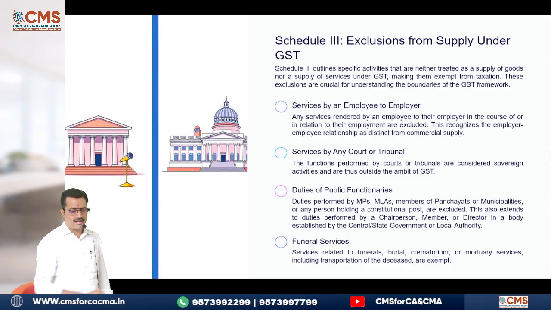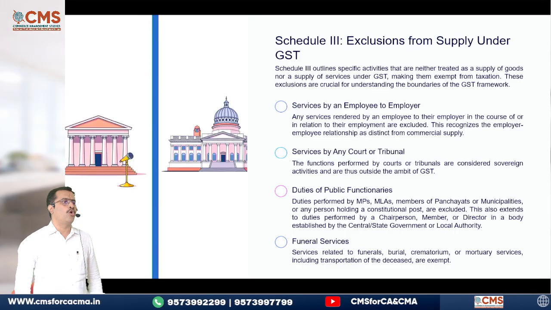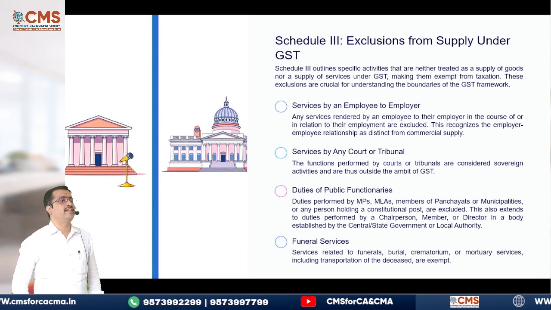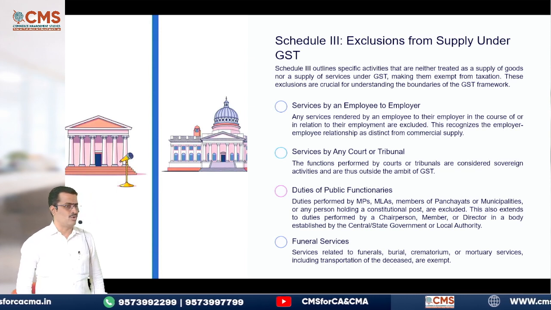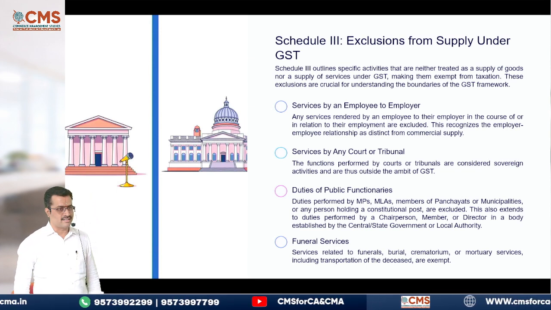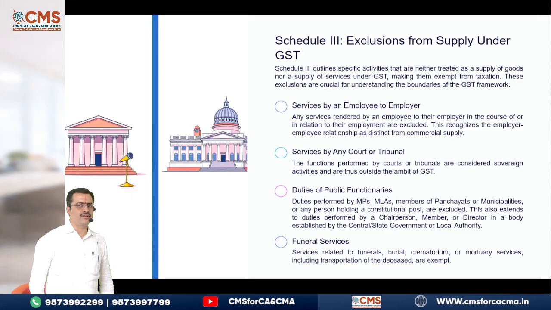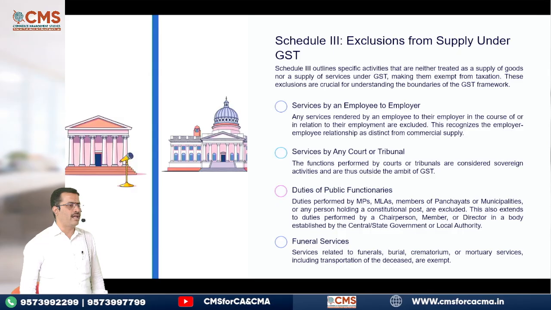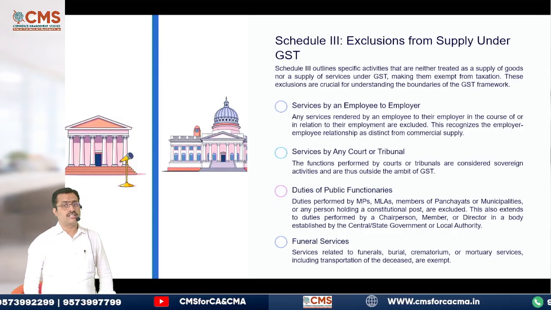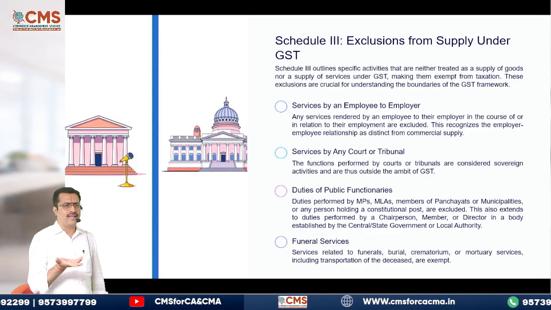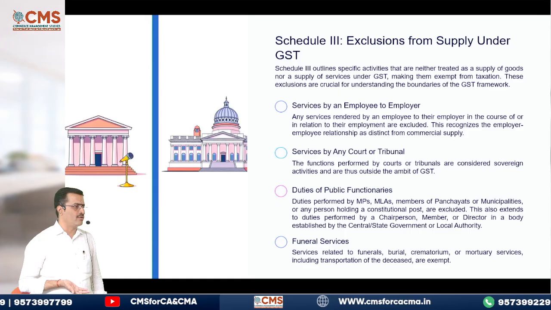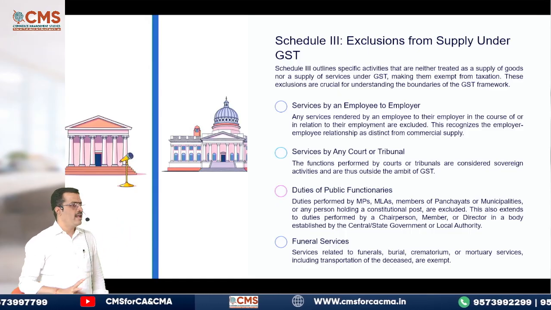Then see the second one, what he gave, services by any court or tribunal. Just now we discussed this even in reverse charge also. If you remember, arbitral tribunal services. Next, duties of public functions. I don't know, useless fellows are there. MLAs and MPs, they don't do any work at all. So all those are still exempted. Anyhow, they don't do any work. So taxing it is of no use. So directly they have put it under exempt category.